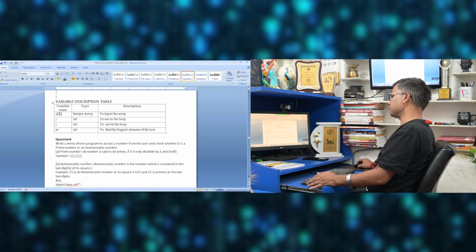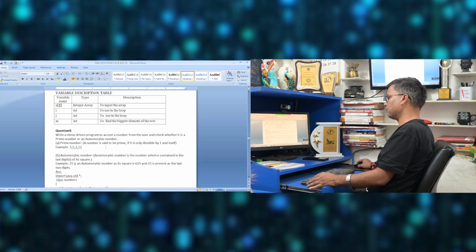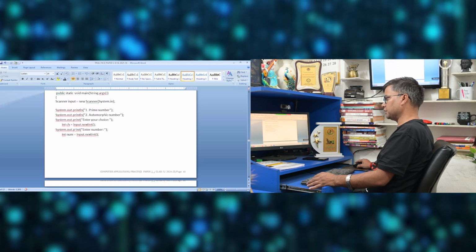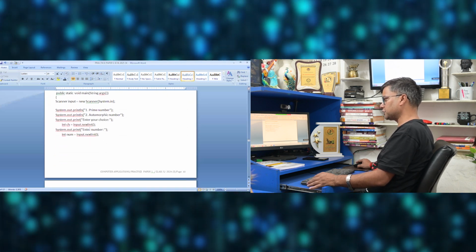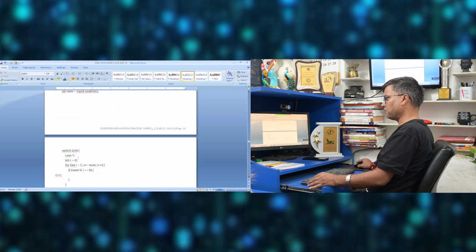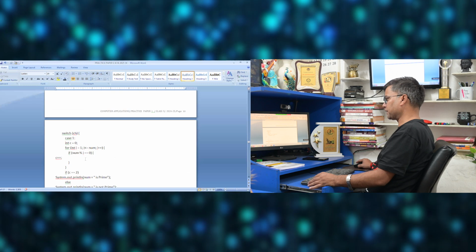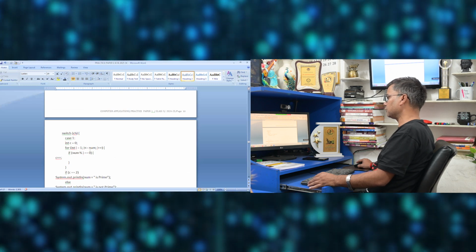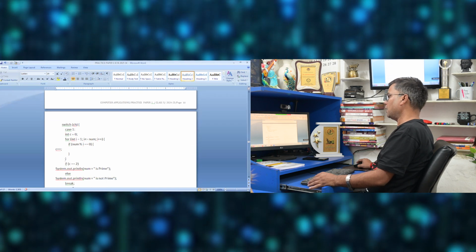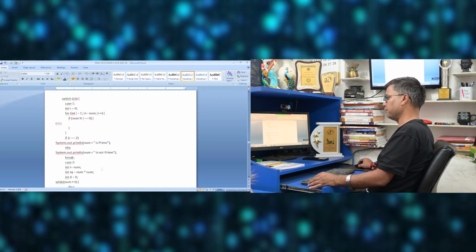Next question is, write a menu driven program to accept a number and check whether it is a prime number or automorphic number. So here, since we have to develop this, I ask the user the choice, ch, and then I ask the user to input the number. Case 1, if the choice is 1, then we are finding the number of factors. For i equal to 1, i less than equal to num, i plus plus. If num modulus i is 0, then c plus plus. Now if c equals 2, I display it's prime, else it is not prime.